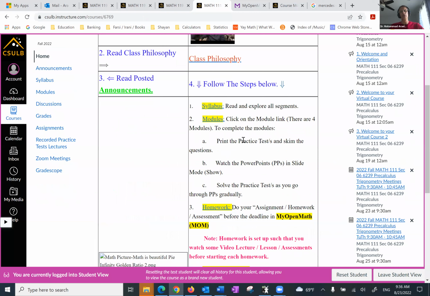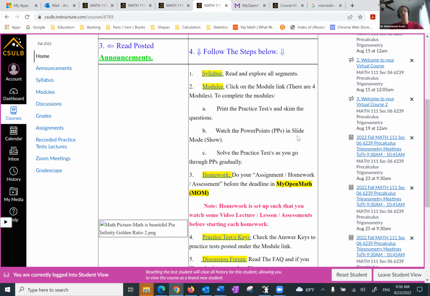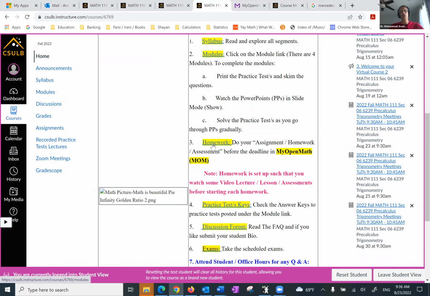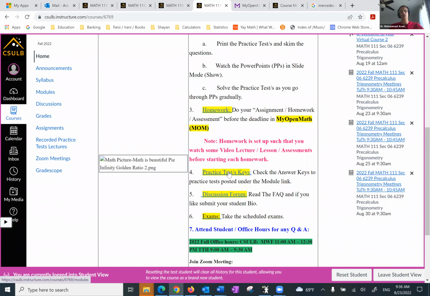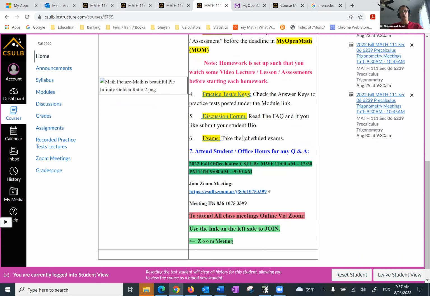So I'm going to first quickly recap the whole thing. Number one is the syllabus. Number two, in the modules, we can find the practice test, the PowerPoints, solution to the practice test, or the key, homework, and again, we discuss practice test. Discussion forum, which can be found on this left navigation bar. Exams. All your online assignments can be found under the modules, and it's taken in My Open Math, also short, I'm going to call it MOM.